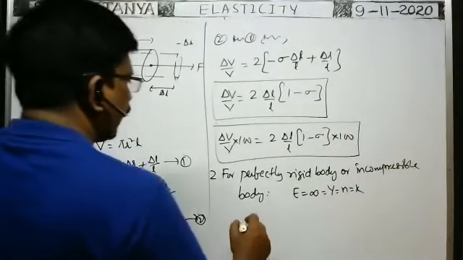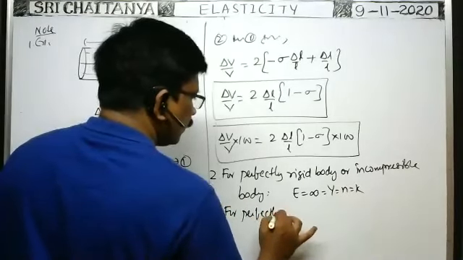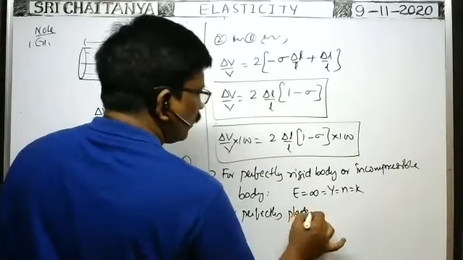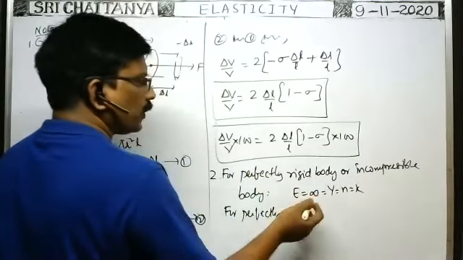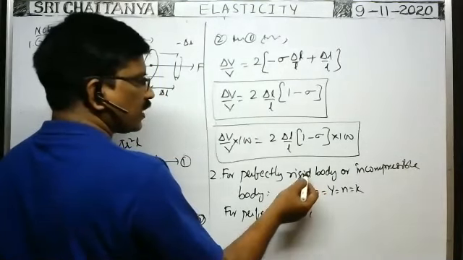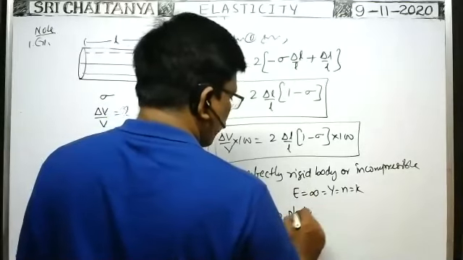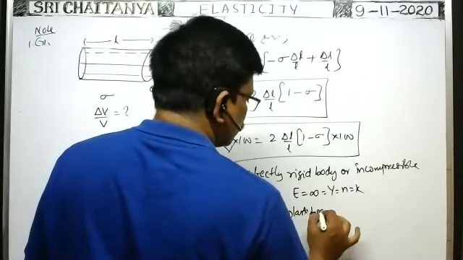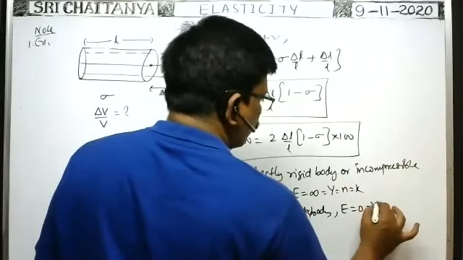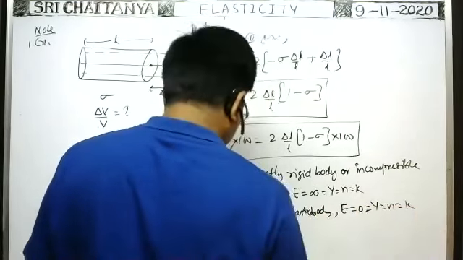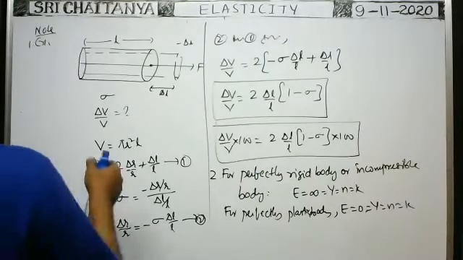For a perfectly plastic body, no stress is developed. That's why, since modulus of elasticity is equal to stress by strain, and stress is zero, the modulus of elasticity is also zero. So for a perfectly plastic body, modulus of elasticity is equal to 0, that is, Y is equal to n is equal to k, all are 0.